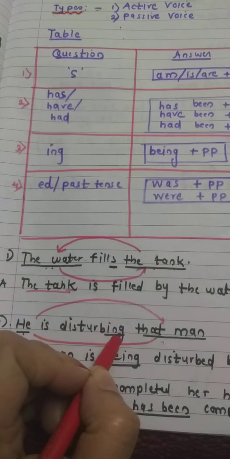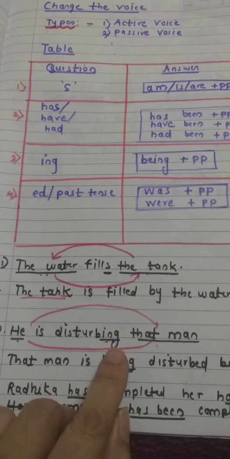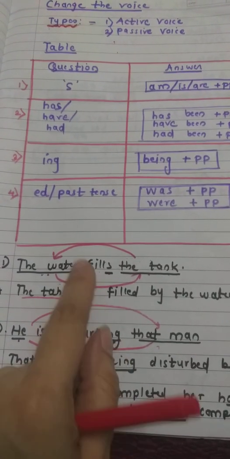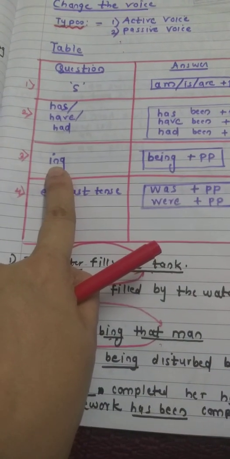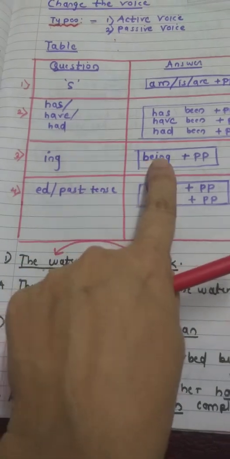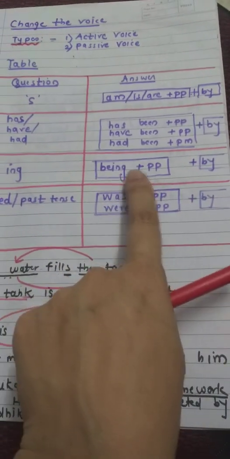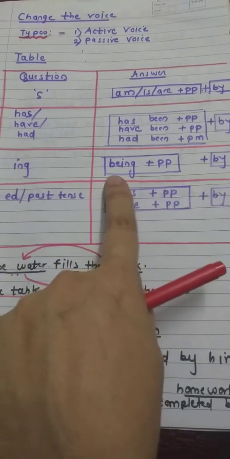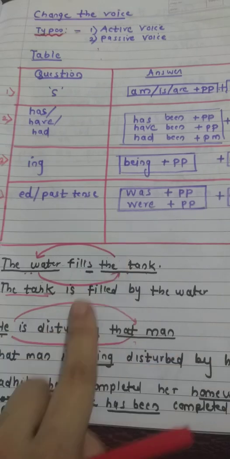And I'm underlining this important part, ing. Where is ing in the table? Yes, it's here. So what to put? Being plus PP plus by. Being plus PP plus by. Now come here. Being, where will we put it? We will put it with the verb.